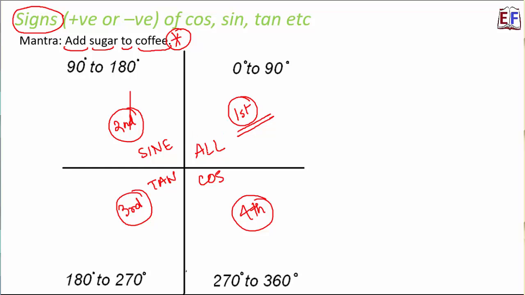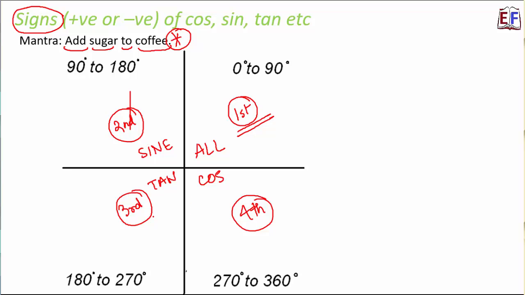All values will be positive, whether it is sine theta, cos theta, tan theta, cosec theta, cot theta, everything will be positive. The moment we move to the second quadrant, only sine theta will be positive, others will be negative. Since sine theta is positive, therefore cosec theta, which is 1 by sine theta, will also be positive. But besides them, all the other 4 trigonometric ratios will be negative.